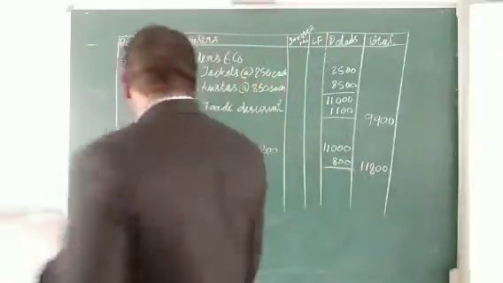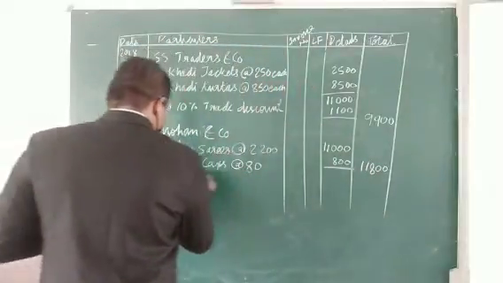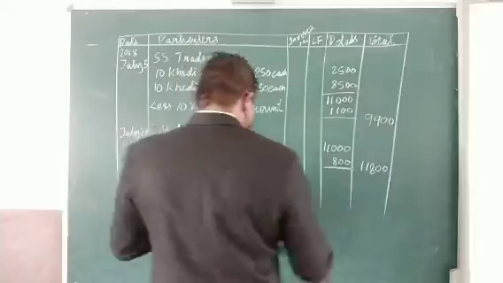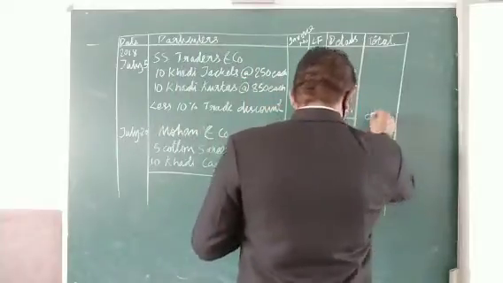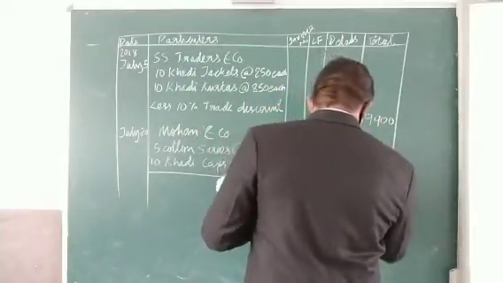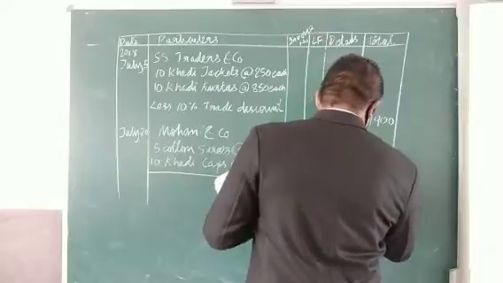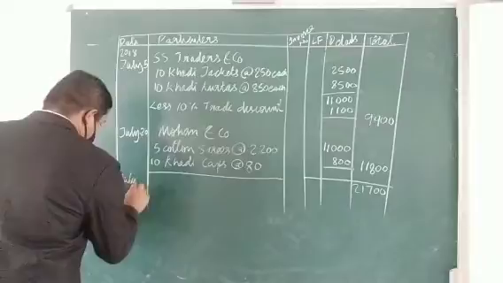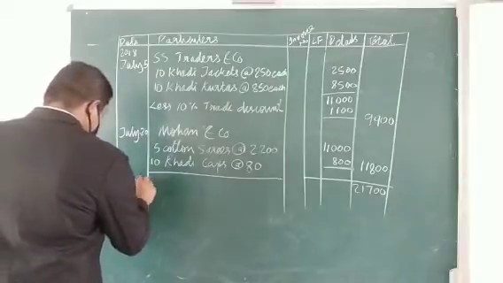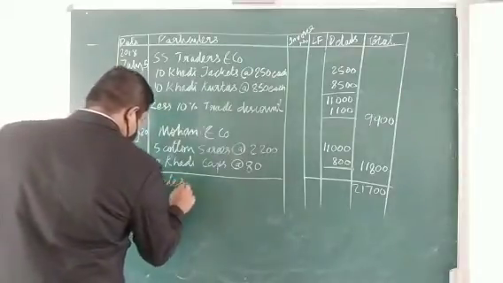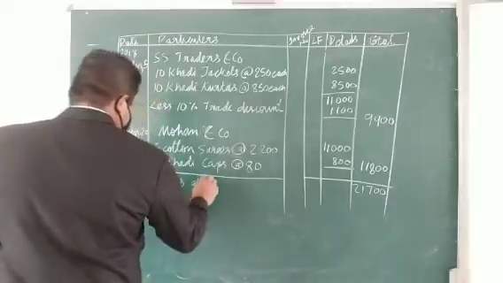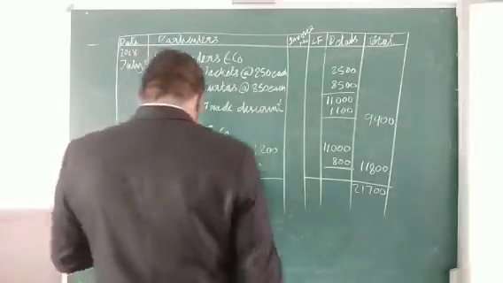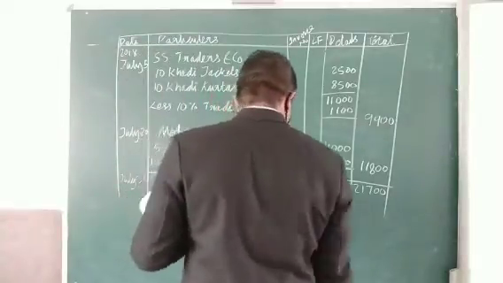So after completing all this, we have to close it. So we have to add up all the totals together, and this will be posted to the sales account on July 31st, on the credit side.